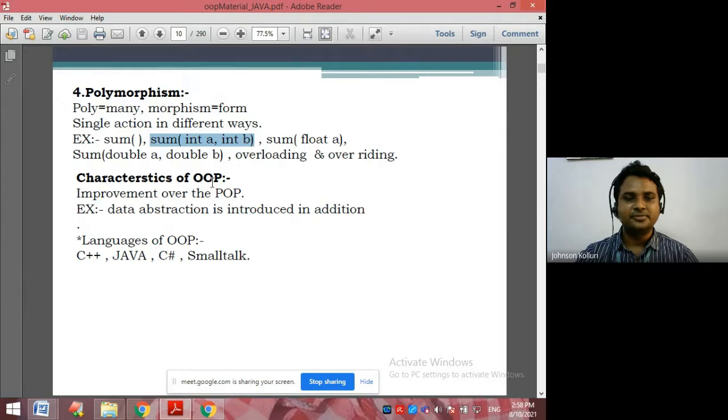Then the characteristics of object-oriented programming. It is an improvement over POP, procedure-oriented programming. Object-oriented programming has many features and is more secure. Data abstraction is introduced in object-oriented programming. Then what are the languages of object-oriented programming? C++ belongs to object-oriented programming, along with Java, C#, and Smalltalk. Now in semester 3, we are all learning object-oriented programming through Java.